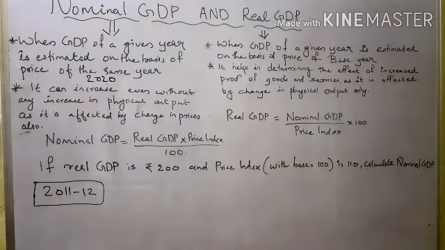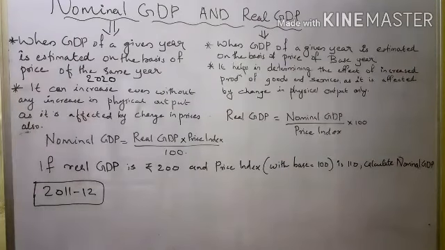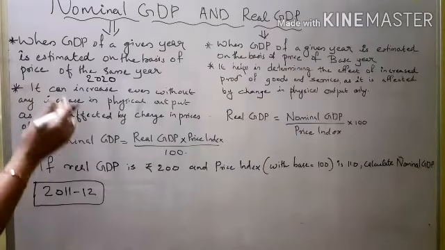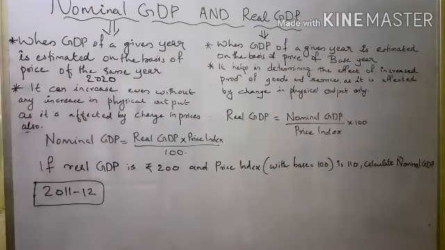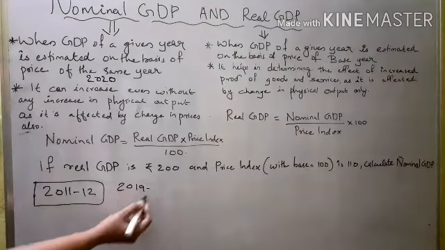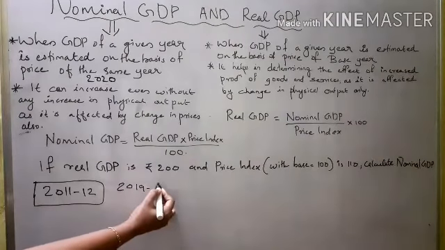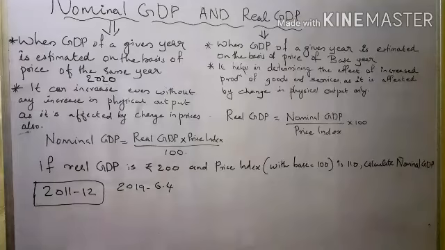So in the case of nominal or current GDP, the GDP may increase even without any increase in physical output. Suppose in 2019 the GDP is 6.4.